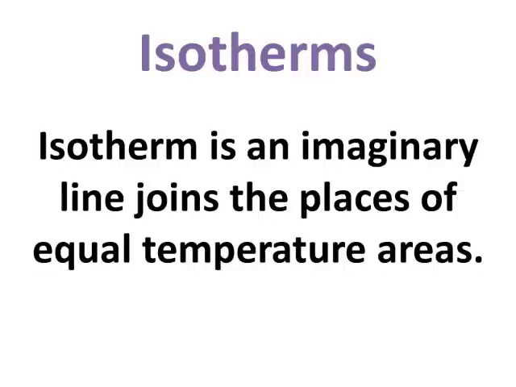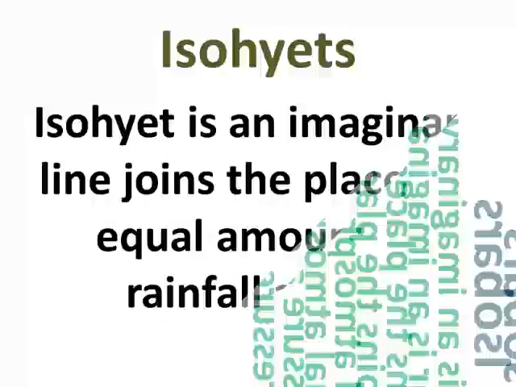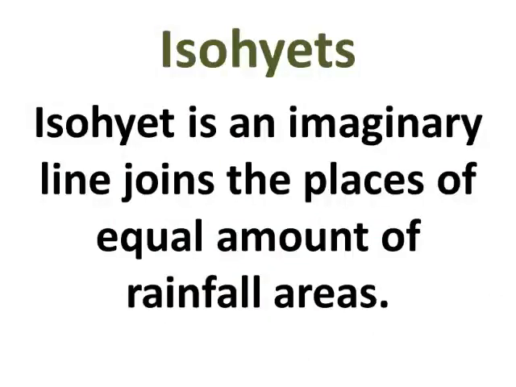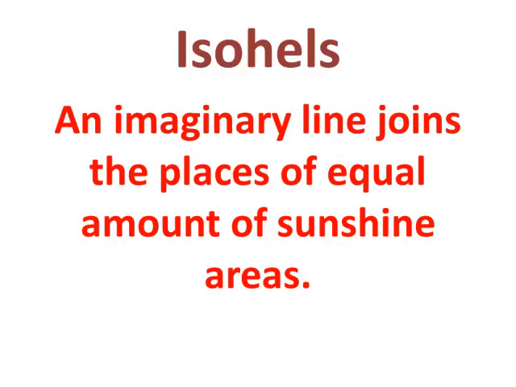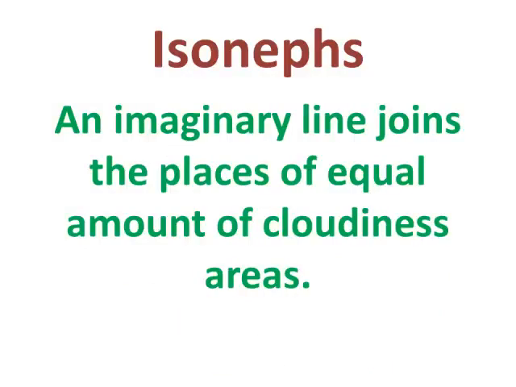Isotherms. Isotherm is an imaginary line joining the places of equal temperature areas. Isobars. Isobar is an imaginary line joining the places of equal atmospheric pressure areas. Isohyets. Isohyet is an imaginary line joining the places of equal amount of rainfall areas. Isoles. Isole is an imaginary line joining the places of equal amount of sunshine areas. Isonephs. Isoneph is an imaginary line joining the places of equal amount of cloudiness areas.